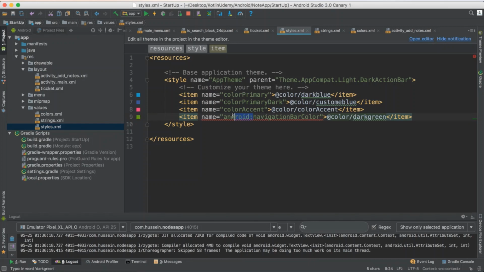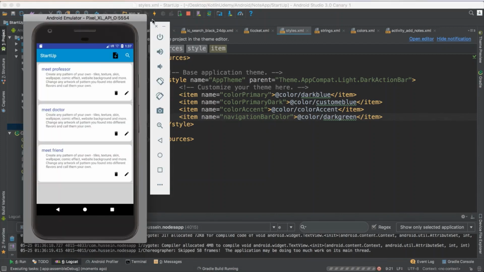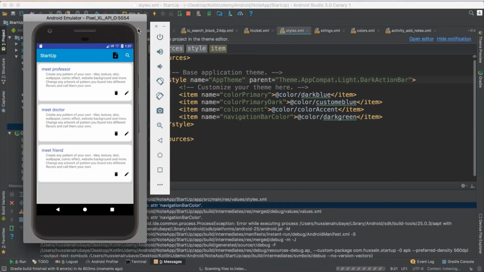I don't think you need to use the word android. You just write navigation bar color, and that is it. So now I just run this one, because if you change only XML, just run this one. You don't have to run the whole project. That will reload the XML things. So now you will see this color will also be changed. It will not use the black one.